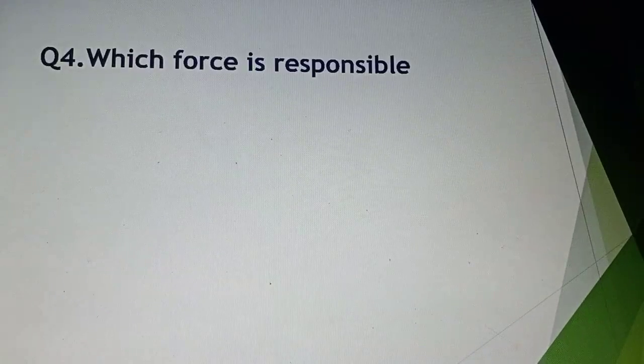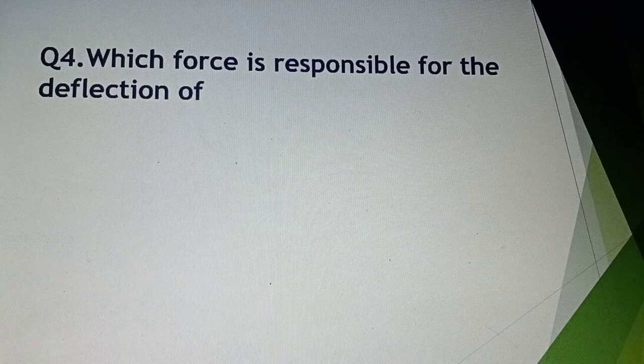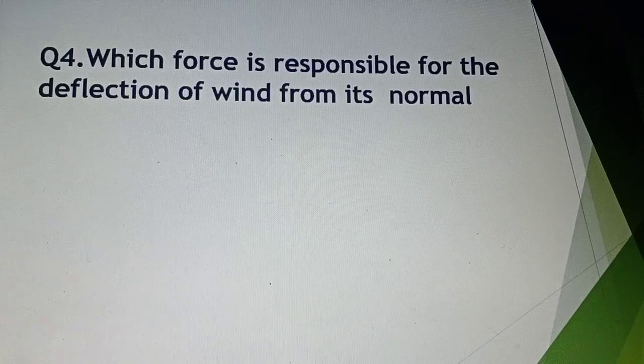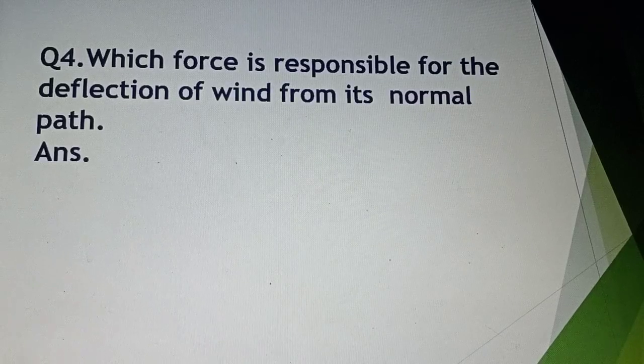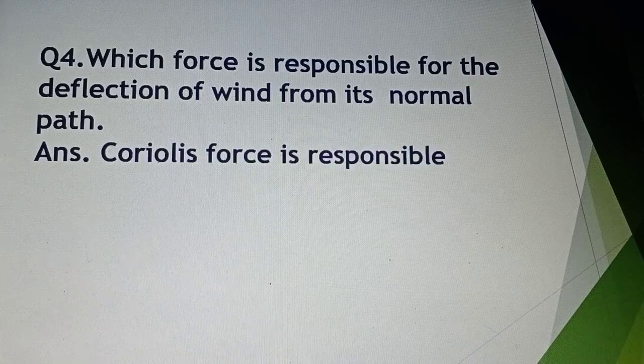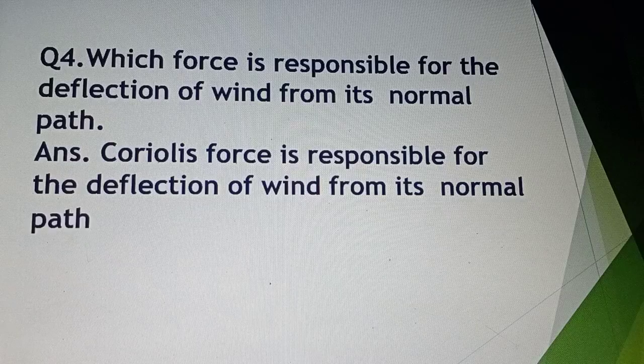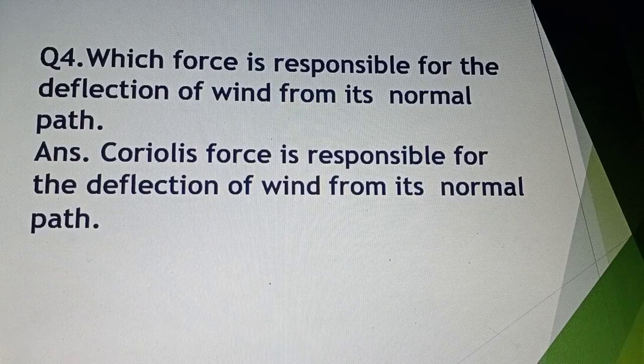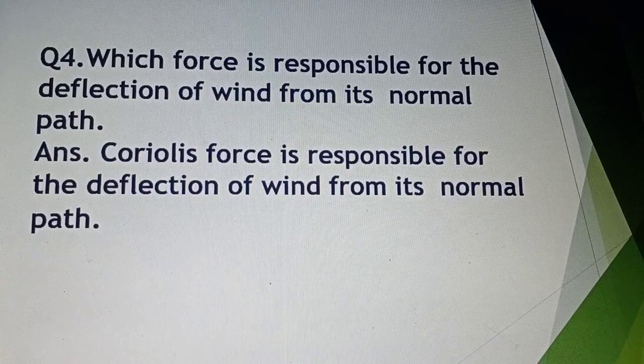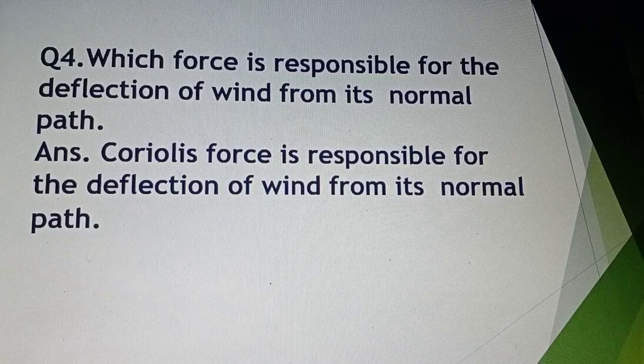Question number four: which force is responsible for the deflection of wind from its normal path? Answer: the Coriolis force. The Earth rotates, and this creates the Coriolis force, which is responsible for the deflection of winds from their normal path.